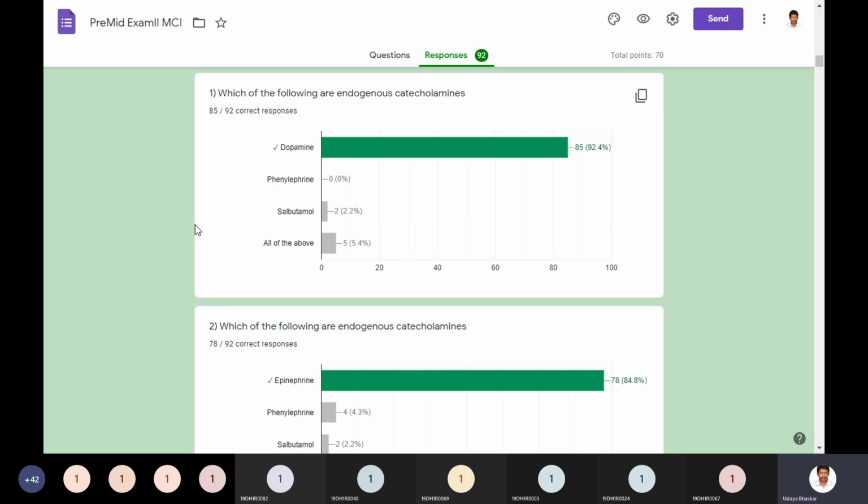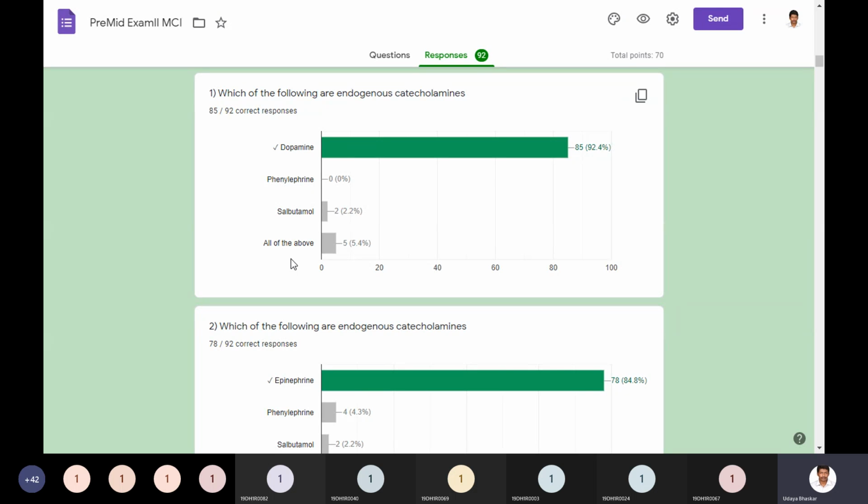It is very sad to see people marking these questions wrong. Okay, so we were repeating, we even saw the biosynthesis of catecholamines. So we know there are three chief catecholamines for us: one is dopamine, other one is noradrenaline and adrenaline. So if you see options, we have to see all the options. People who marked all of the above, please do refer to the notes.